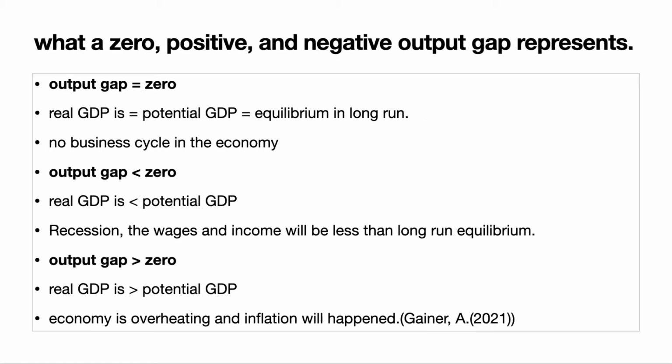In the economy, if the output gap is negative, then the real GDP is less than potential GDP, which means the economy is in a recession. The wages and income will be less than the long-run equilibrium. If the output gap is positive, then the real GDP is greater than the potential GDP. It means the economy is overheating and inflation will happen.